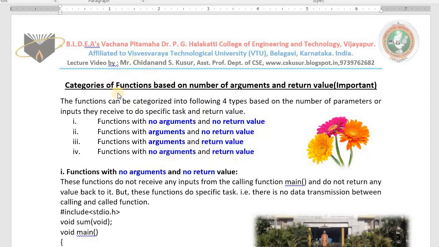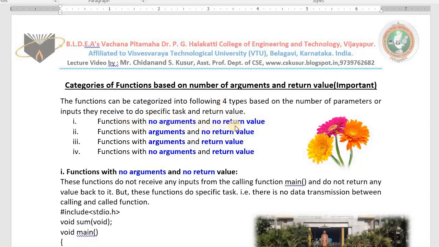Like this, you can do the classification of functions. That means categorization of functions based on whether they are going to take the inputs or not, and whether they are going to give us the results or not. How many categories of functions are we going to study? Four types.